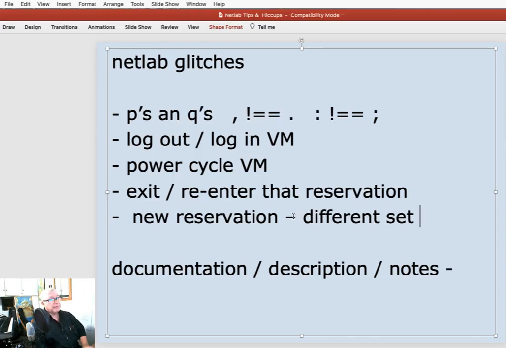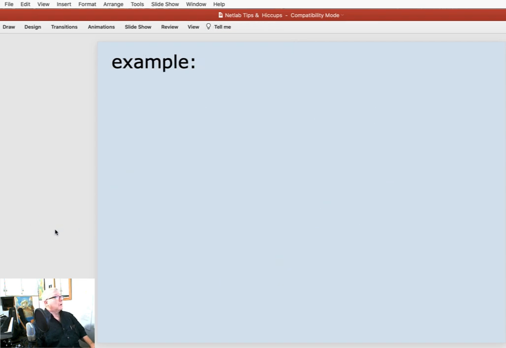And then, of course, you're always wanting to document what's going on, especially when something goes wrong. You know, what you saw, what you did, what happened next. Because, for instance, if you're going to ask a question about that, you need to have a good description. If you're going to learn something from it, then you need to have good notes. Well, let's go on and do a little example here, and then we'll go through some tips about using NetLab.